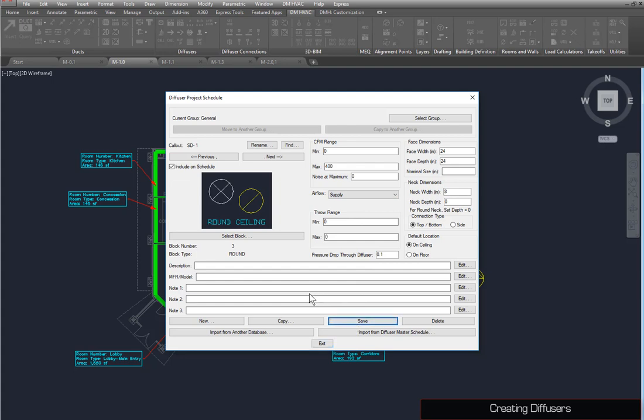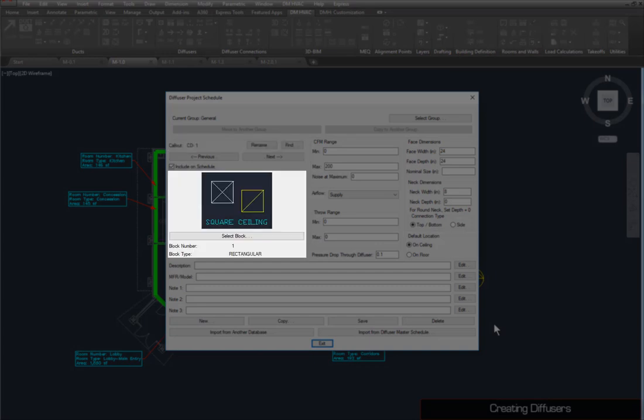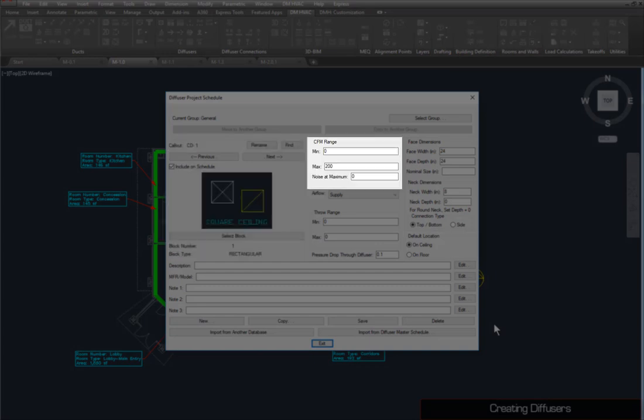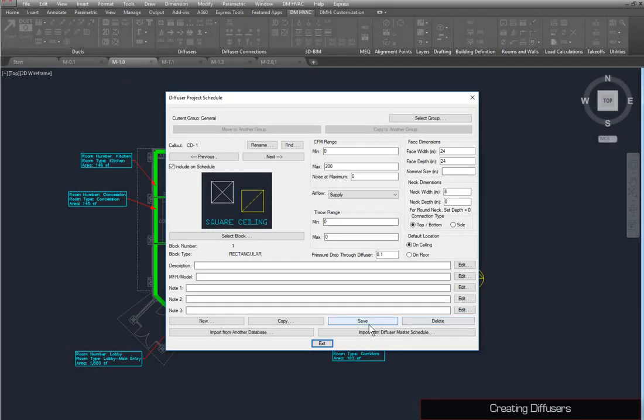Now we need to make another diffuser. This diffuser, named CD1, uses the square ceiling block, has its CFM max set to 200, and its face dimensions set to 24. Save your changes, then press the Copy button to make another diffuser with the same settings, named CD2. Set the CFM range from 201 to 400, and save your changes.